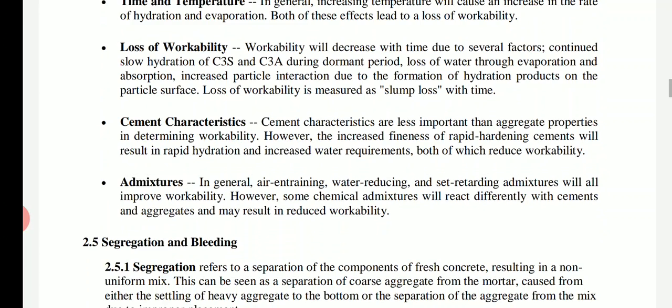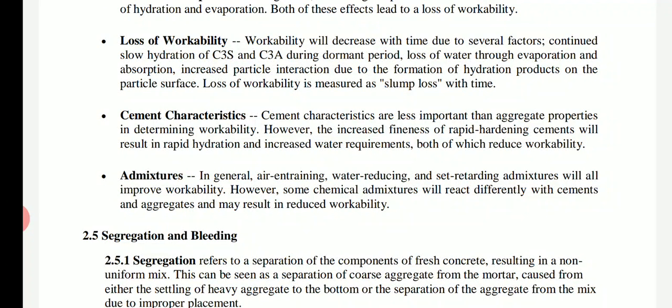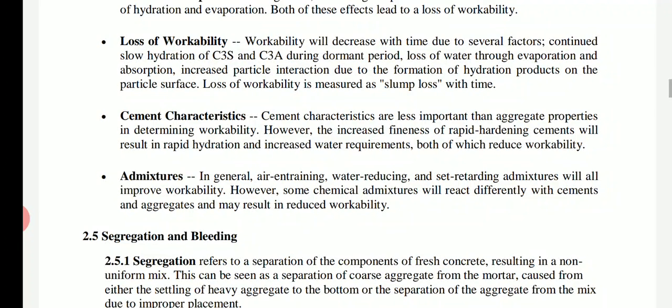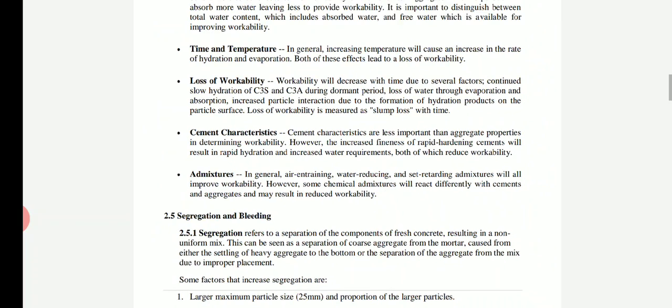And next, admixture. The addition of different types of admixtures will increase the workability. Air entraining, water reducing and set retarding admixtures will improve the workability. They reduce the water content and increase the workability. So admixtures are always helpful for increasing the workability.